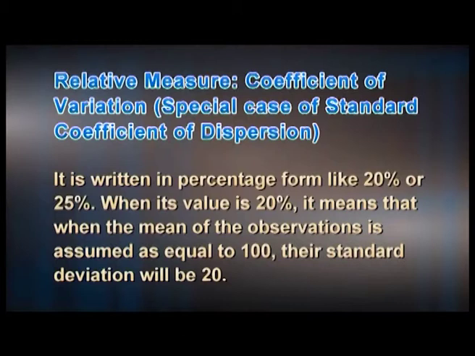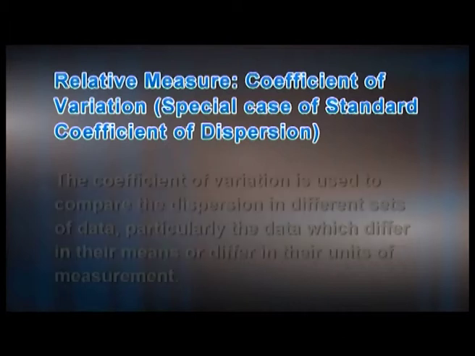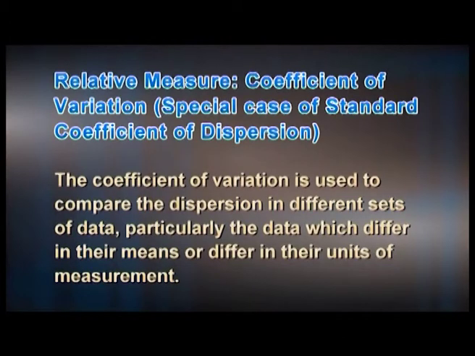When its value is 20%, it means that when the mean of the observation is assumed as equal to 100, their standard deviation will be 20. The coefficient of variation is used to compare the dispersion in different sets of data, particularly the data which differ in their means or differ in their units of measurement.